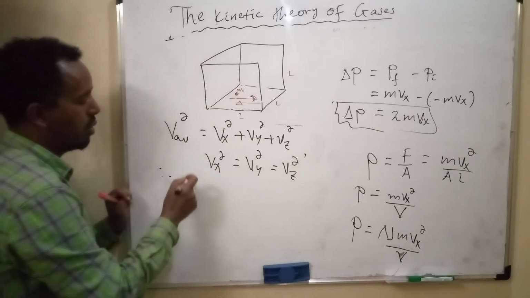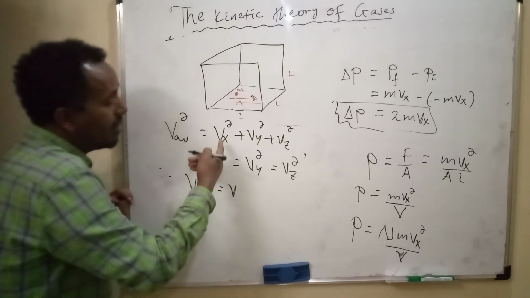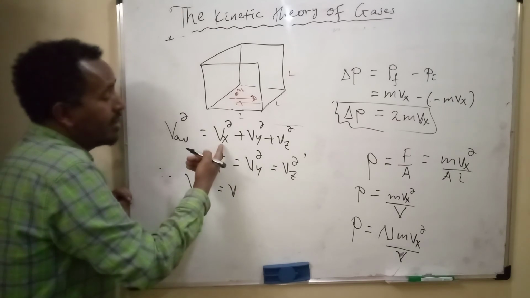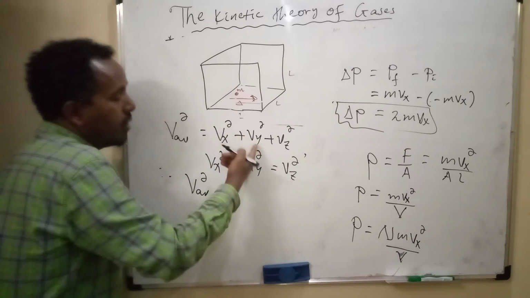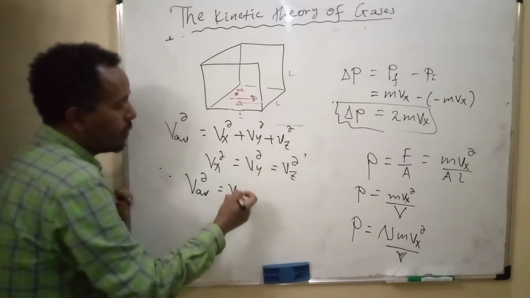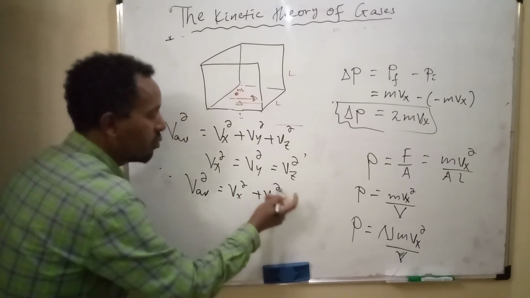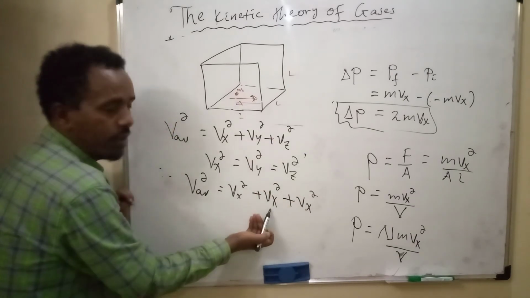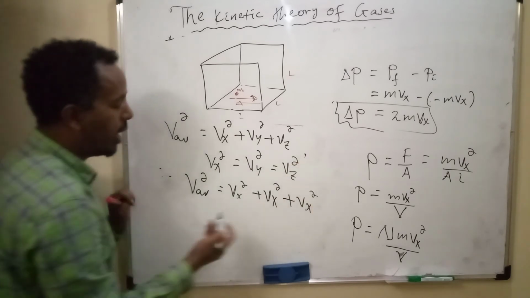Therefore, vy^2 means vx^2, because they are equal, and vz^2 means vx^2, because they are equal.